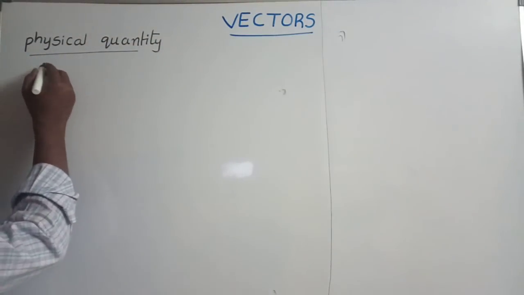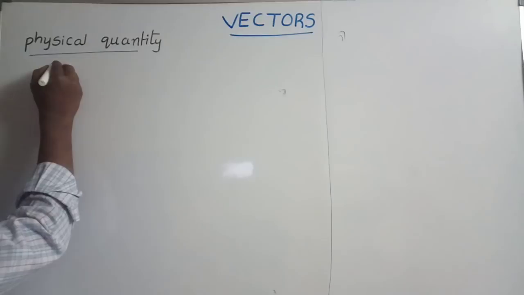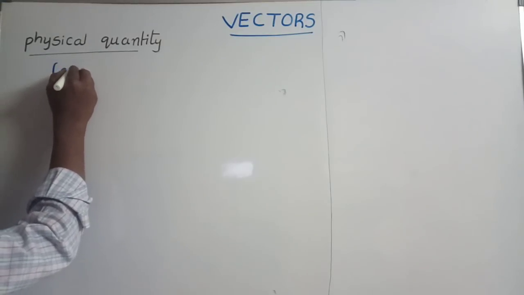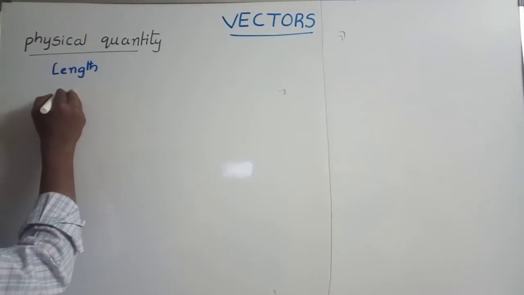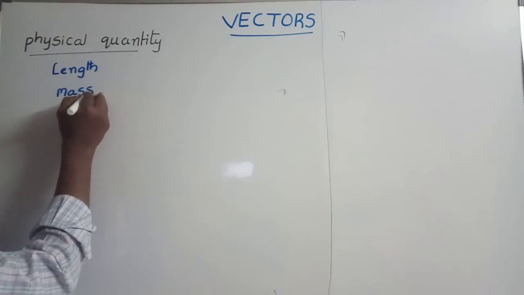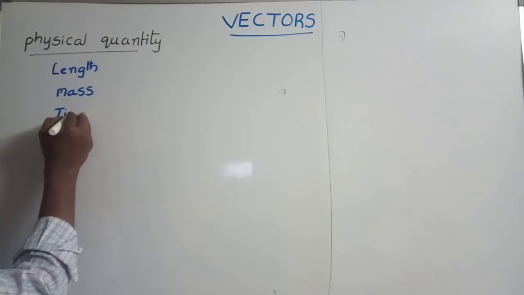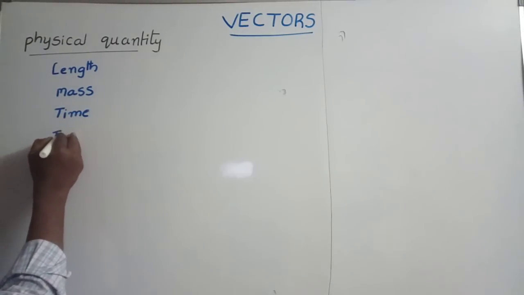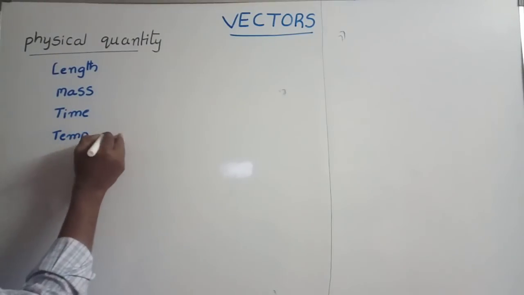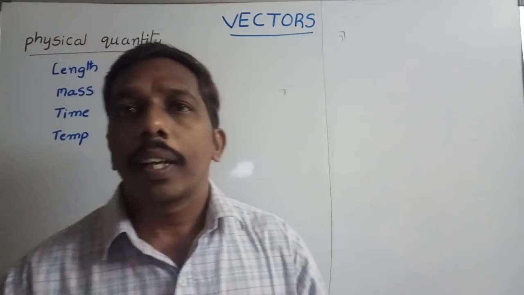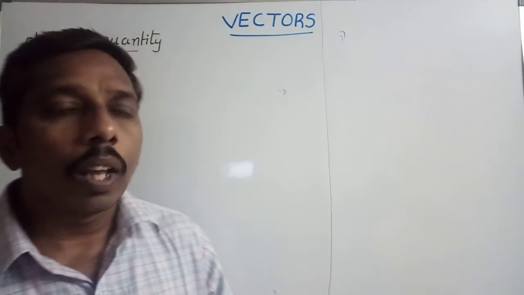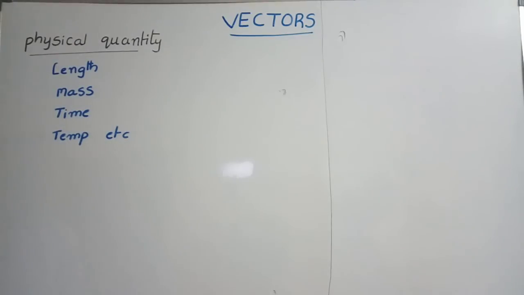Examples of physical quantities are length, mass, time, temperature, etc. These are all measurable quantities, so these are called physical quantities. These physical quantities are classified into different types. Out of them, we will learn about two types.